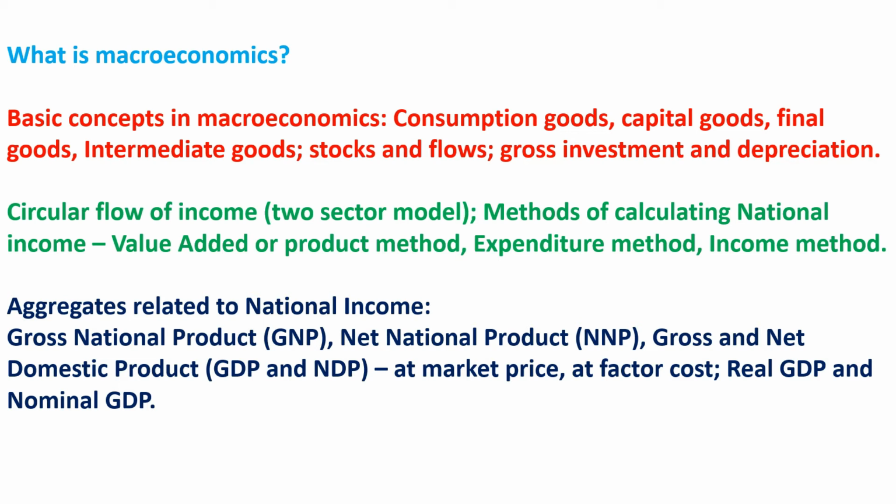That means total 8 variables we have to study. GDP at market price, GDP at factor cost, NDP at market price, NDP at factor cost, GNP at market price, GNP at factor cost, NNP at market price, NNP at factor cost. Two more concepts, real GDP and nominal GDP, are also the part of syllabus. Last topic of this unit is GDP and welfare.